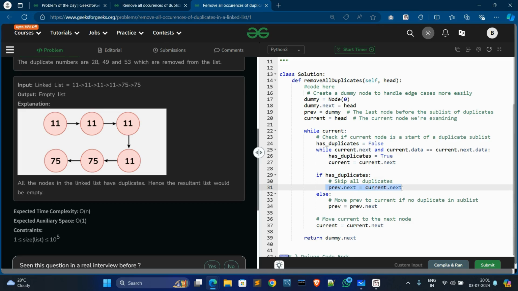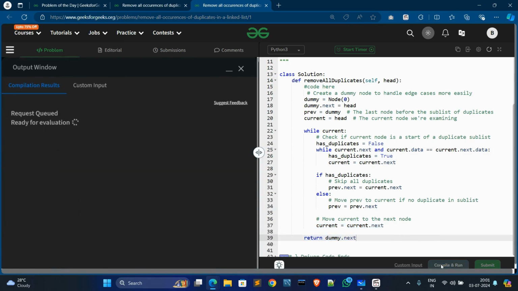If it has duplicates, then we skip all the duplicates: we set previous next to current's next node. Then we move previous to current. If there are no duplicates, we go to the next node, and then we move current to the next node. Then we will return dummy's next node. Okay, now compile and run,